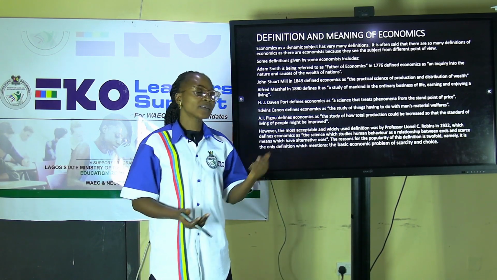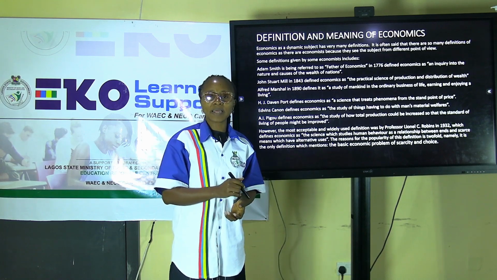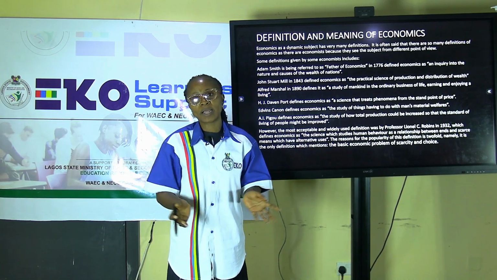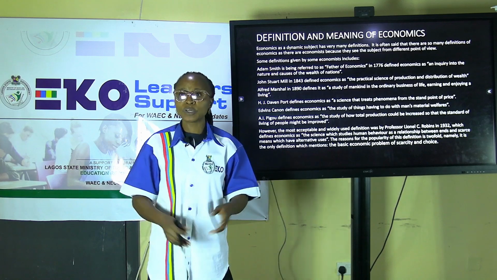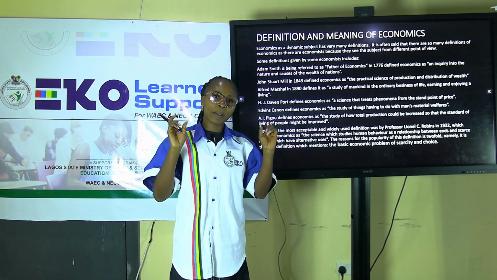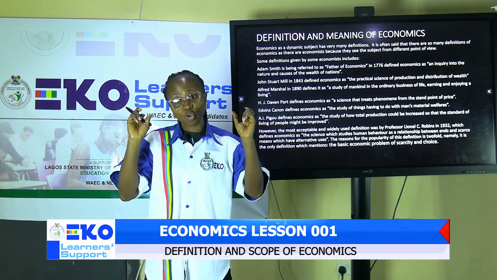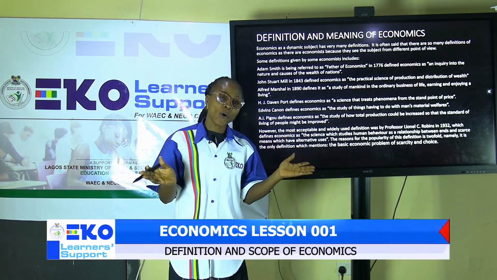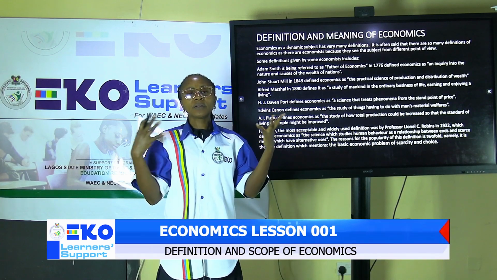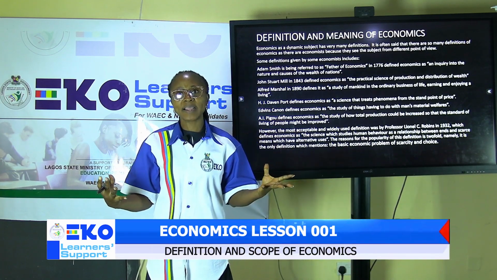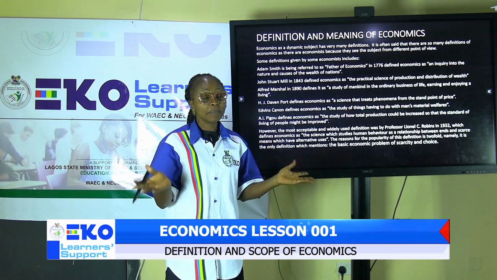Another ingredient in that definition is the issue of opportunity cost. The major problems of society are scarcity and choice. Human wants are numerous, but the resources to satisfy them are limited.